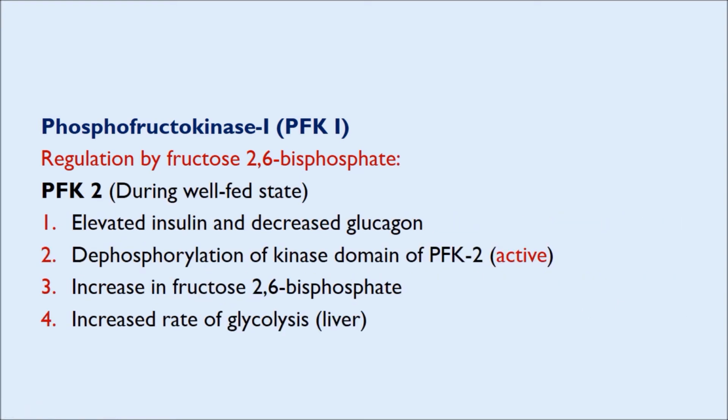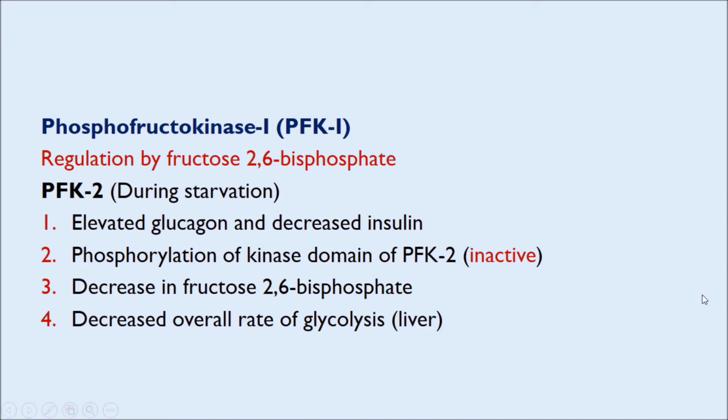Now talking about the well-fed stage, there is elevated level of insulin and decreased levels of glucagon in the blood. As a result of this, there is dephosphorylation of the kinase domain of PFK2. So PFK2, as a result of the dephosphorylation of the kinase domain, becomes active. When the kinase domain of PFK2 becomes active, it increases the fructose 2,6-bisphosphate level, and this fructose 2,6-bisphosphate level in turn increases the rate of glycolysis in the liver by increasing the activity of PFK1.